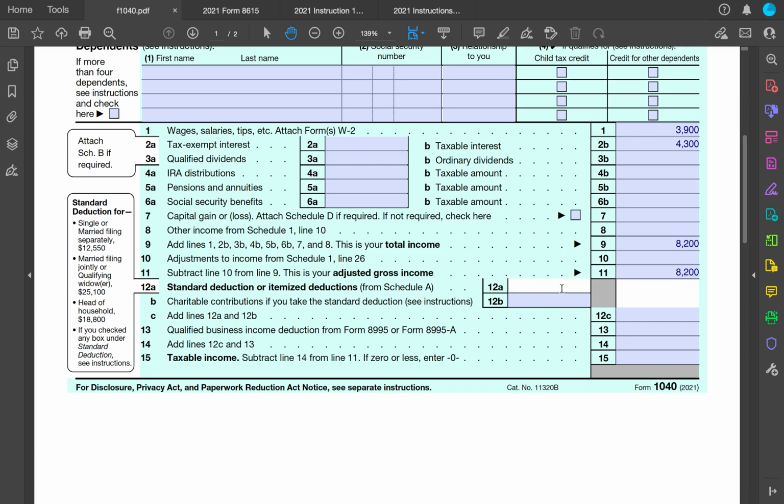and then for his standard deduction, we enter the $4,250. He had no charitable contributions that it said in the problem, so we add these together. Again, he has a $250 deduction. No qualified business expenses or anything like that, so we add these together. $1,250. Do the math to calculate his taxable income. Subtract line 14 from line 11, and that is $3,950.